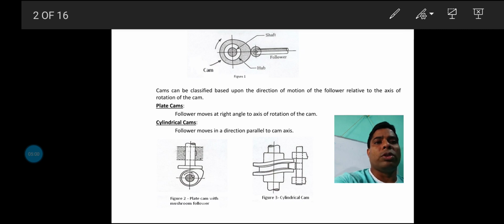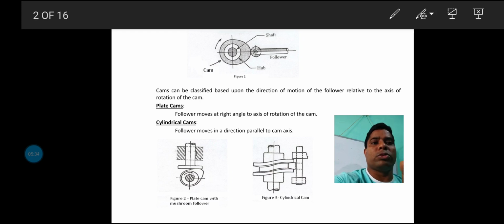Now the next point. Cams can be classified based upon the direction of motion of the follower drive, and that drive may be related to the axis of rotation of the cam. There are mainly two cases of cam rotation that can happen. Number one, the same axis rotation, that means the cam and follower are on the same axis.